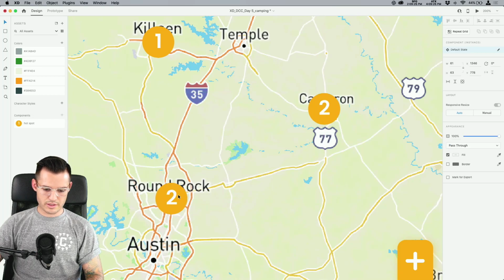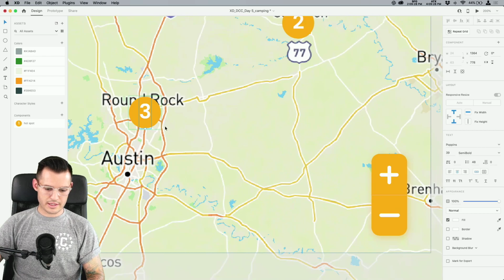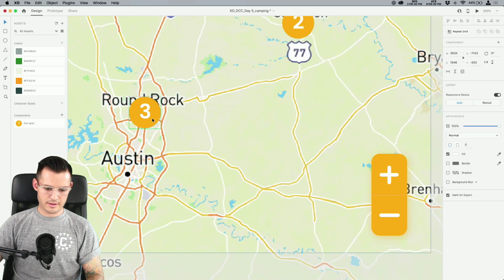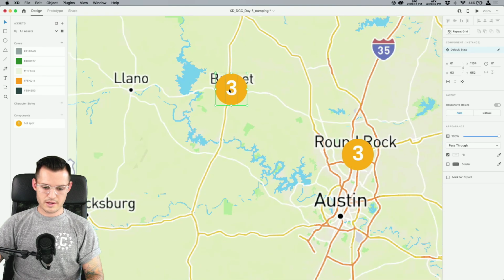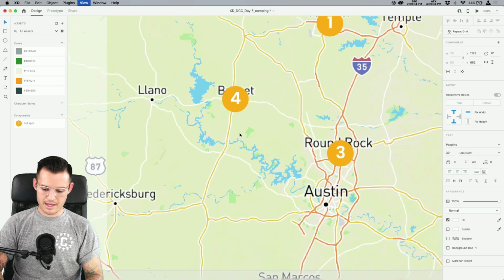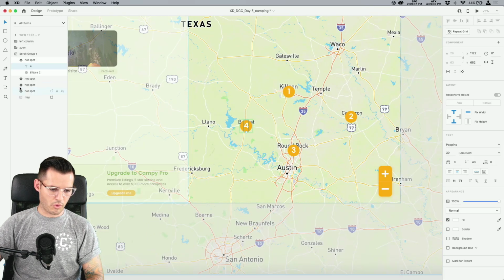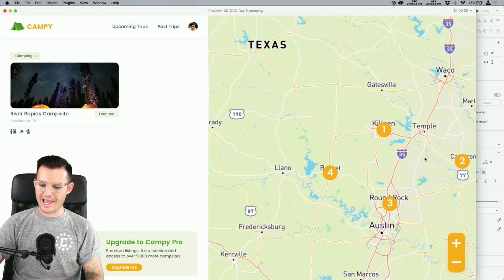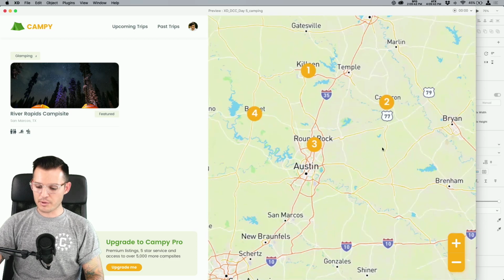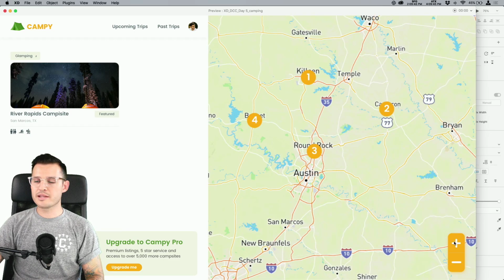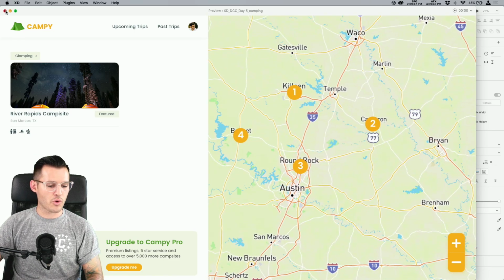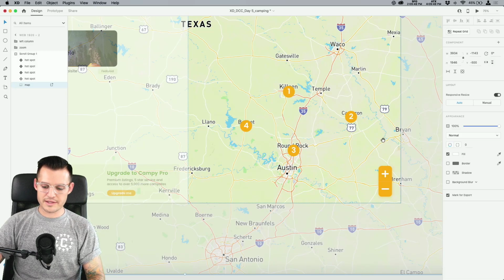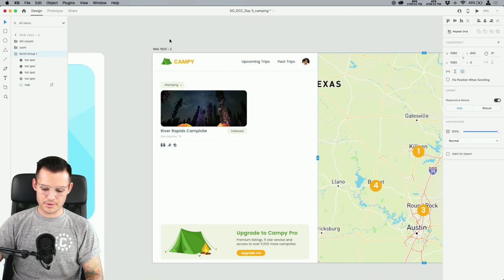Let's just do another one here. Pretty good. Let's do another one maybe over here. Okay, so we could add lots and lots of these, but the real important thing is that it's inside the scroll group, so that when I preview it, it's scrolling along with it. But you notice our zoom in and zoom out controls aren't, because that's not part of the scroll group. Very important.